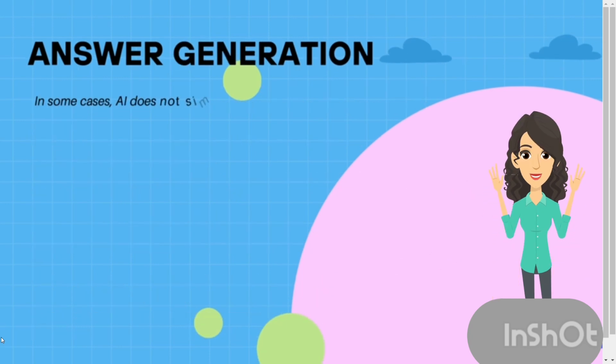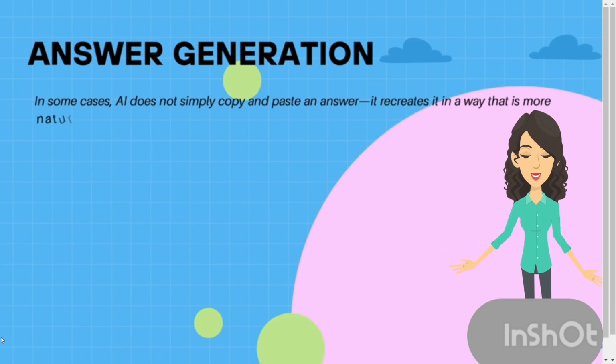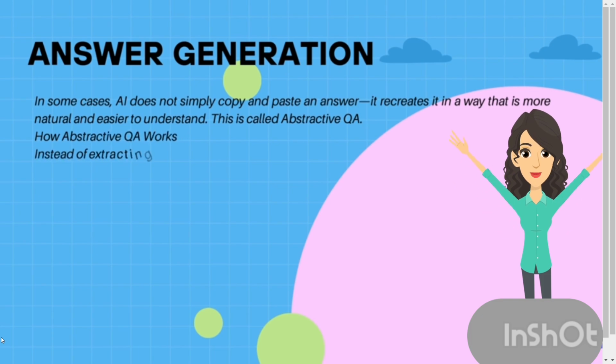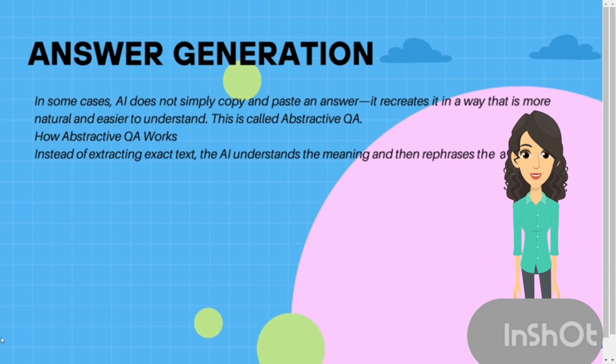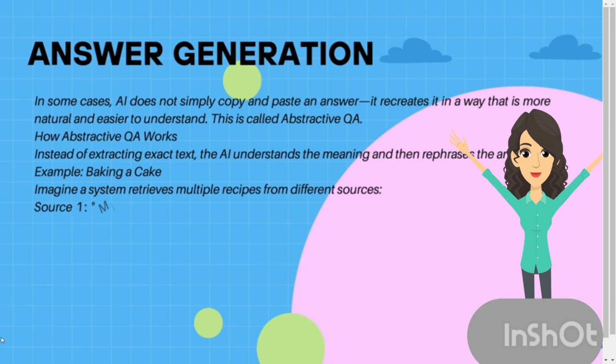Answer generation. In some cases, AI does not simply copy and paste an answer, it recreates it in a way that is more natural and easier to understand. This is called abstractive QA. How does it work? Instead of extracting exact text, the AI understands the meaning and then rephrases the answer. Example: baking a cake. Imagine a system retrieves multiple recipes from different sources.